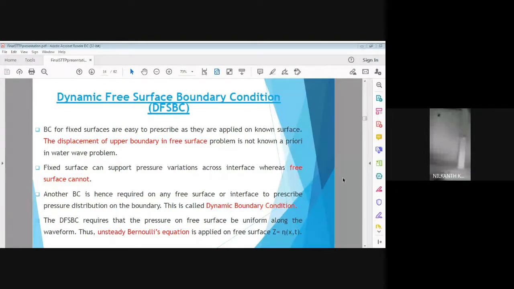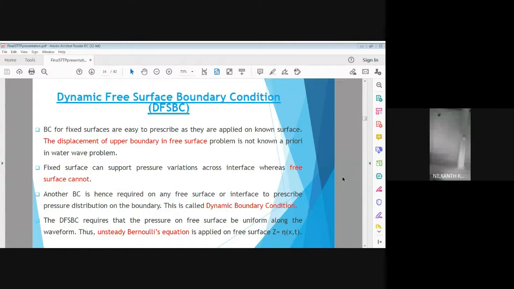In all these boundary conditions, again I am repeating, we are more interested in finding out the velocity component. We are not interested in finding out the horizontal velocity. We are more interested in finding out the vertical velocity component W. In fact, by exploiting the boundary conditions, we mean that we specify in advance the value of W at different grid points on the boundary. So this must be clear to you.